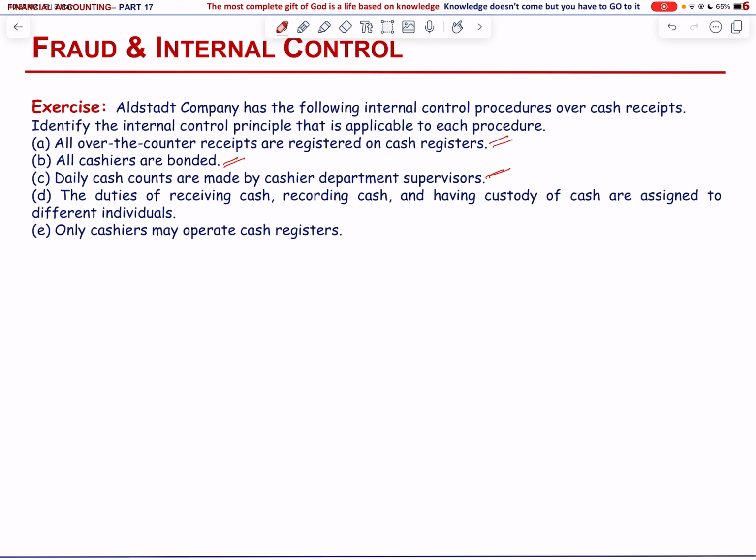Then the duties of receiving cash, recording cash, and having custody of cash are assigned to different individuals, and that is segregation of duties. And finally, only cashiers may operate cash registers, and this is establishment of responsibility.